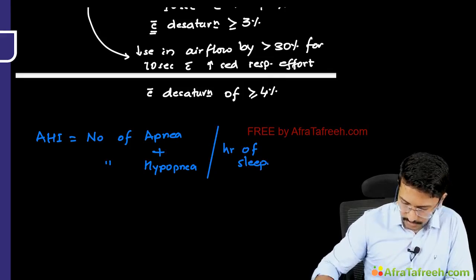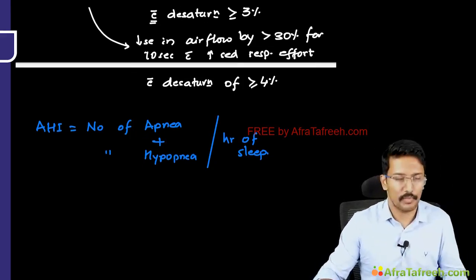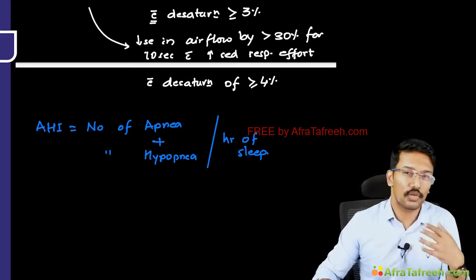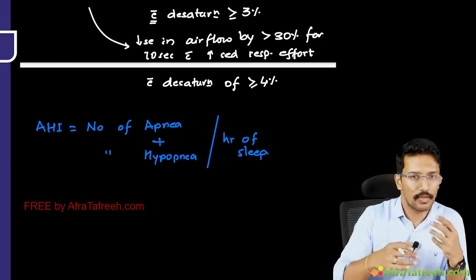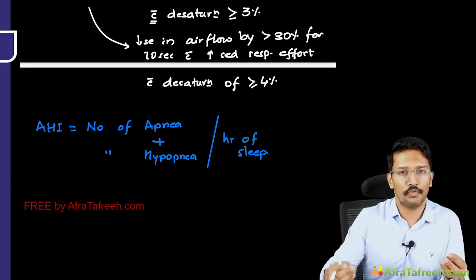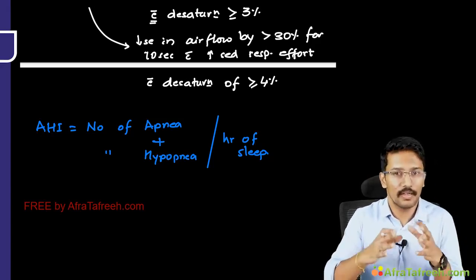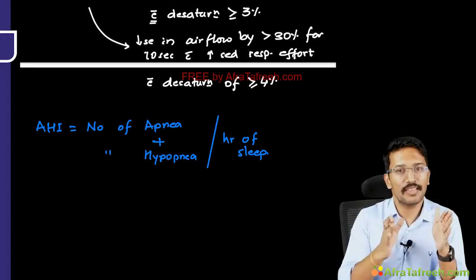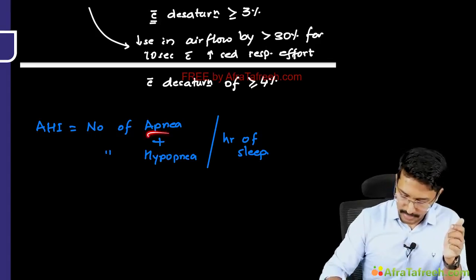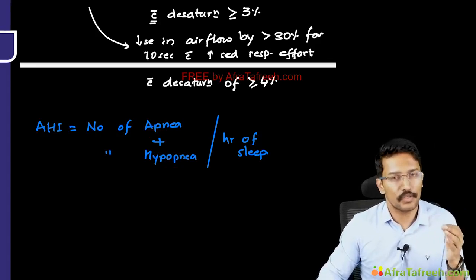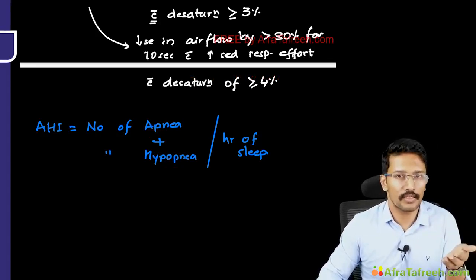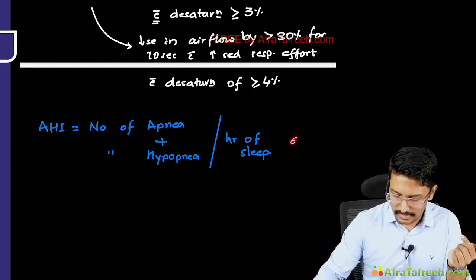So if the patient had 6 hours of sleep, and let me simplify it, a total of 24 episodes of hypopneas and 12 episodes of apnea, right? Then for the 6 hour period, the patient had 36 apnea and hypopnea episodes in 6 hours. So what is the average per hour in that case? 36 by 6, that becomes 6, right?